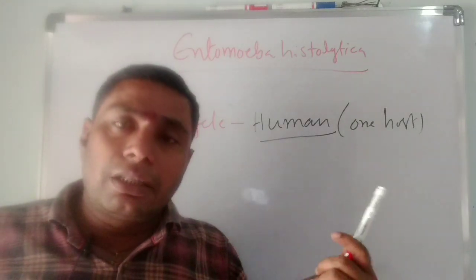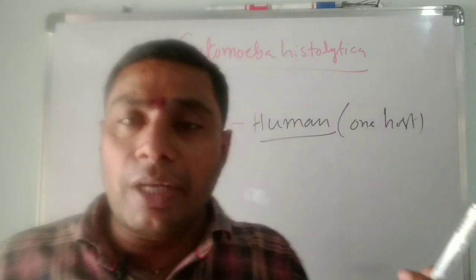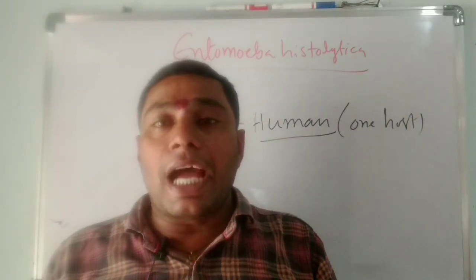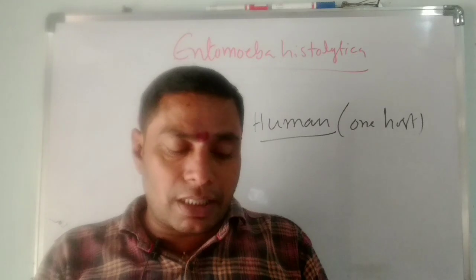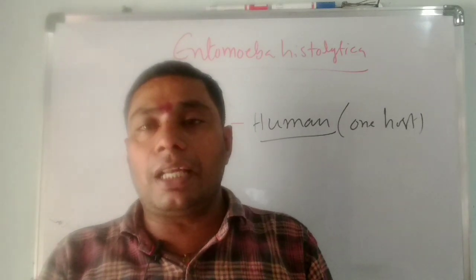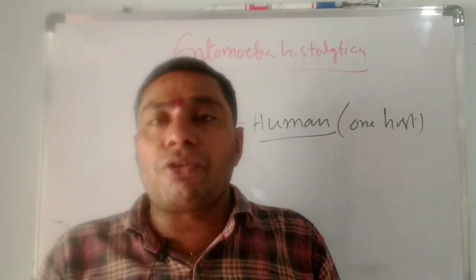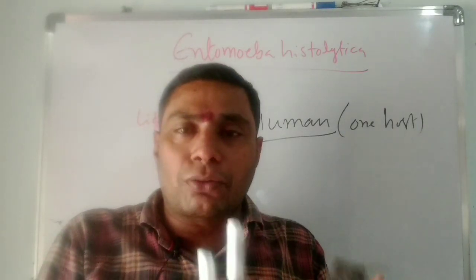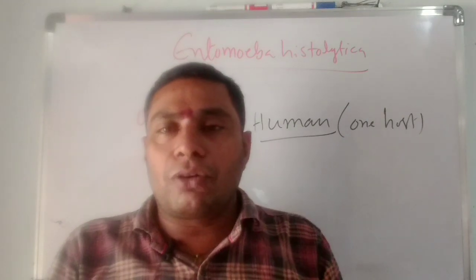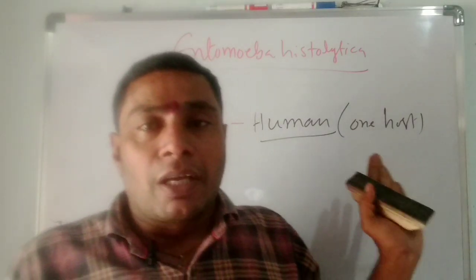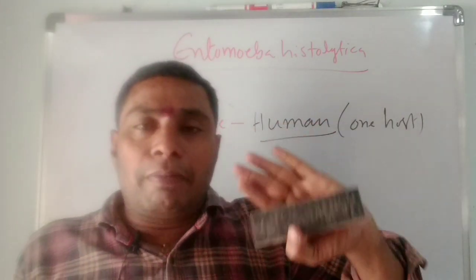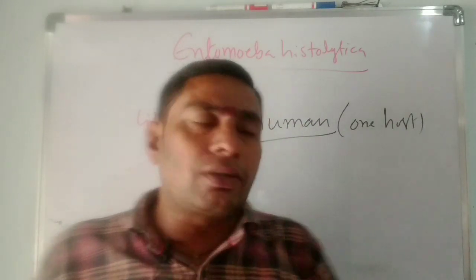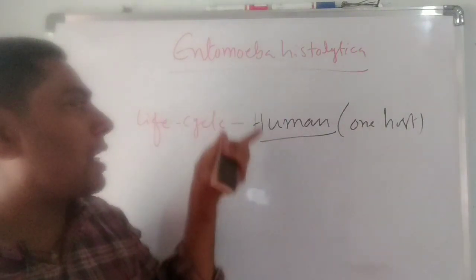But the malarial Plasmodium parasite is known as a digenetic parasite. It means the Plasmodium life cycle occurs in two hosts. The life cycle of Plasmodium is completed within two hosts. That's why it is known as a digenetic parasite. But the Entamoeba life cycle is completed within one host. That's why it is known as a monogenetic parasite.